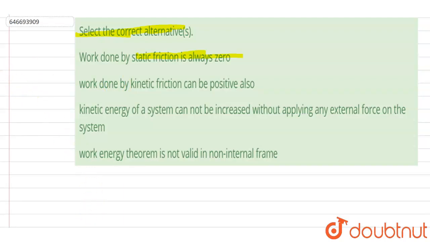Let's say out of the two surfaces, one surface is moving. Let's say we applied the force on the lower block like this. This is the situation, and because of the friction force, the two are moving together with some common acceleration.